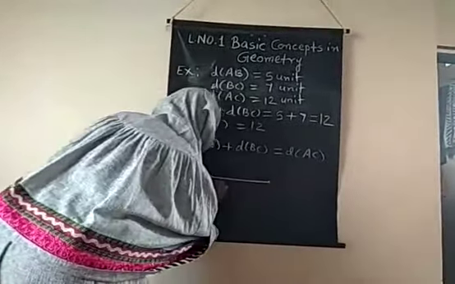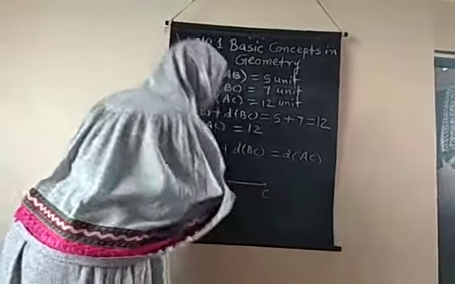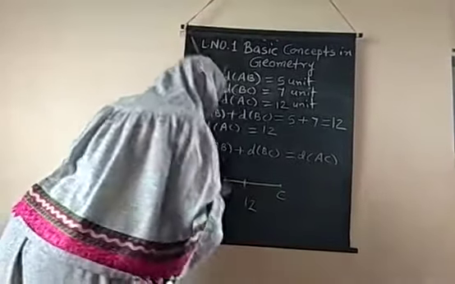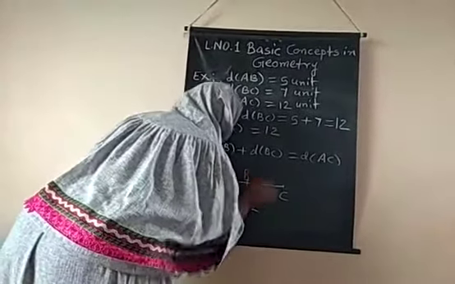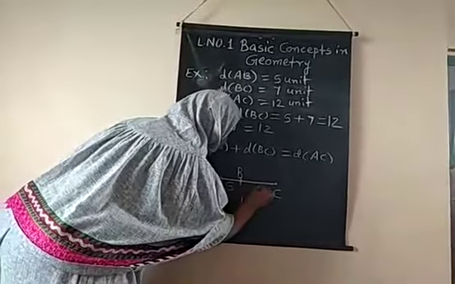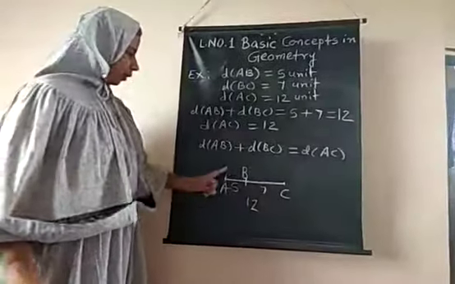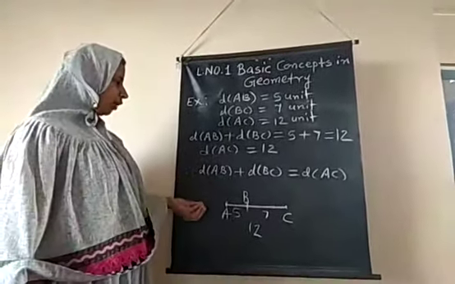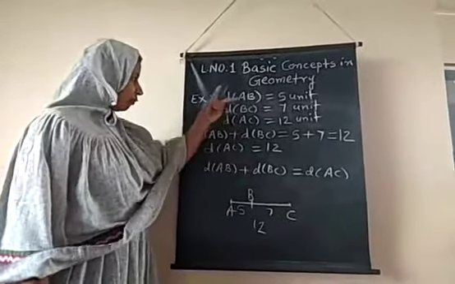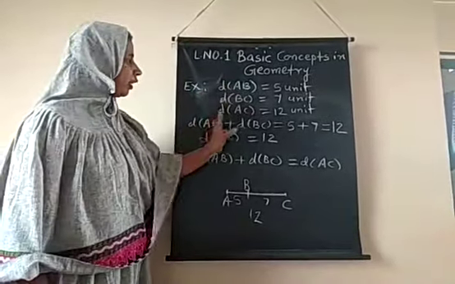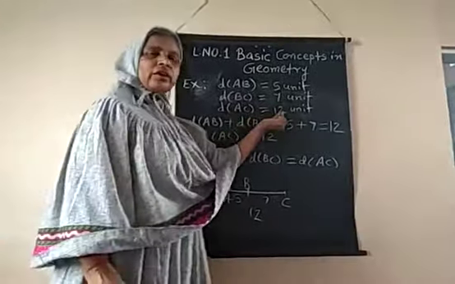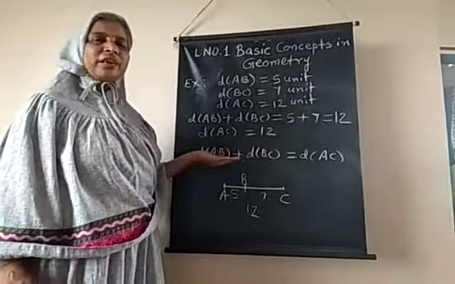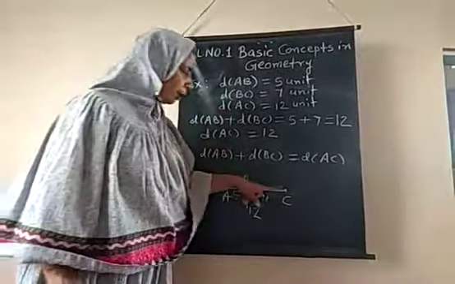So here is A point, here is C point, this is 12 unit distance, and it is divided into two parts, 5 unit and 7 unit. So this is 5 unit and this is 7 unit. So what is your observation? This B point is between A and C. So if the condition is satisfied, that when we add any two distances we get the third distance, the same sum, then we can say that the 3 points are collinear and one point is between the other two.